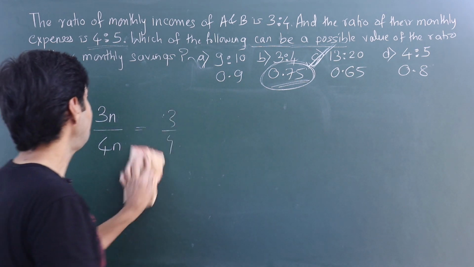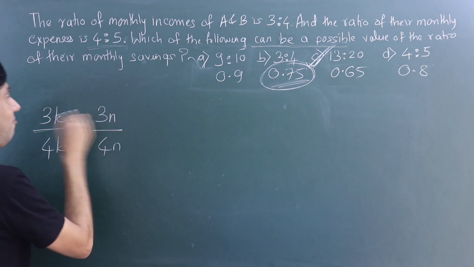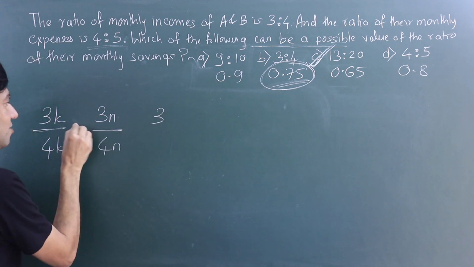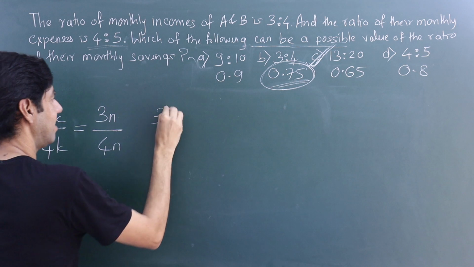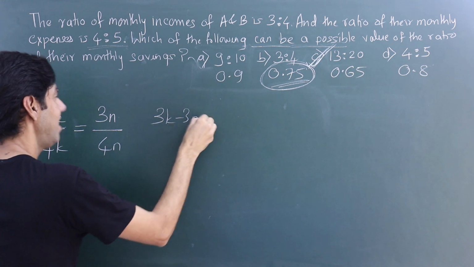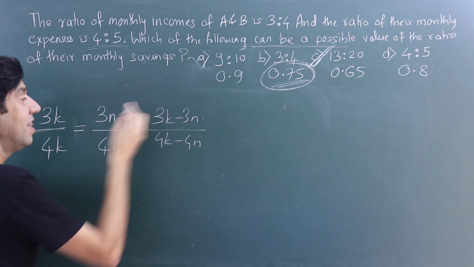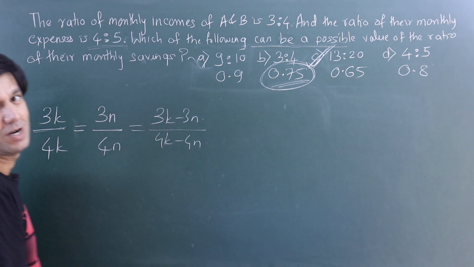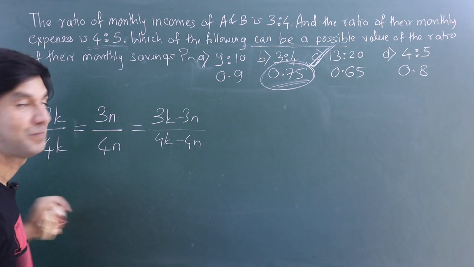Right? Now, law of equal ratio says this is equal. If I subtract the numerators 3k minus 3n and the denominators also 4k minus 4n, this value will also be equal to 3:4. Now this is from law of equal ratio, so I'm not spending time here.